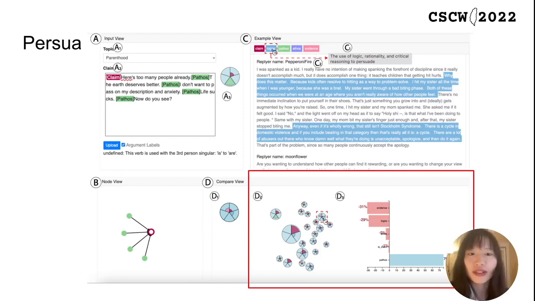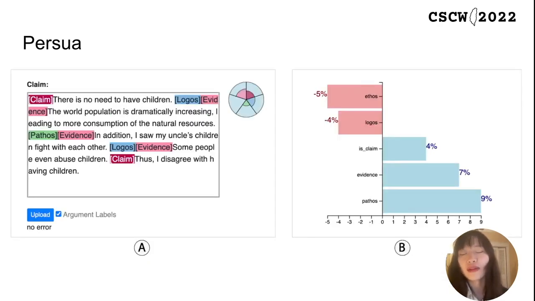For example, here, the user noticed 2 long red bars on the left, labeled with evidence and logos, which means that compared with the average persuasive strategy components, the user's arguments lacked evidence and logos. The user can refer to the example view and refine his arguments. Here, we can see the user uploads another version of the arguments, and here is the feedback from the system. We can see that the logos ratio increases from minus 31 to minus 4, and the evidence becomes positive. Finally, the user can get satisfied with the writing.